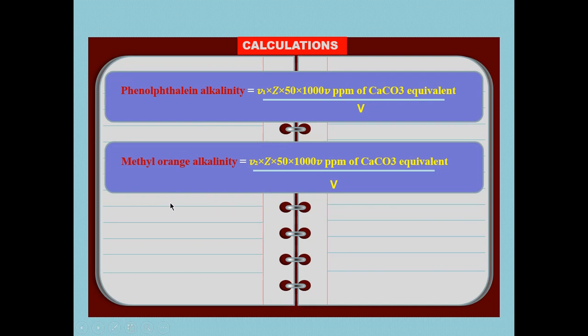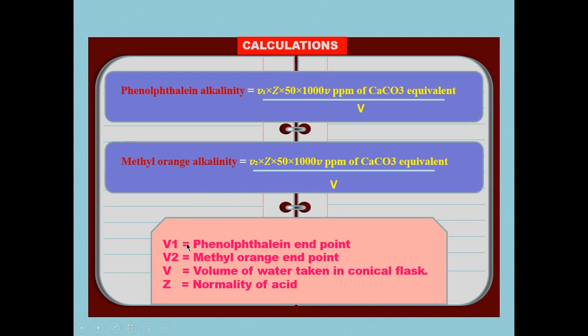Similarly, for methyl orange alkalinity, we have to use the formula V2 into Z into 50 into 1000 ppm of CaCO3 equivalent upon V. Now what is V1? It is the phenolphthalein endpoint, V2 is the methyl orange endpoint, V is the volume of water taken, and Z is the normality of acid that we are adding or titrating with the water from the burette.